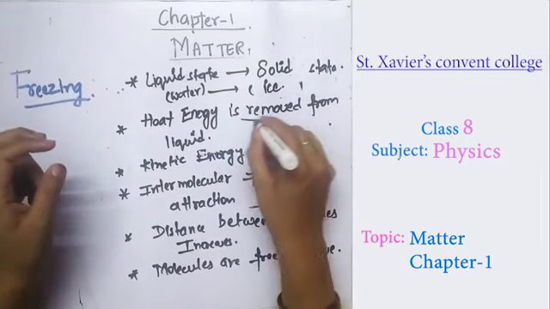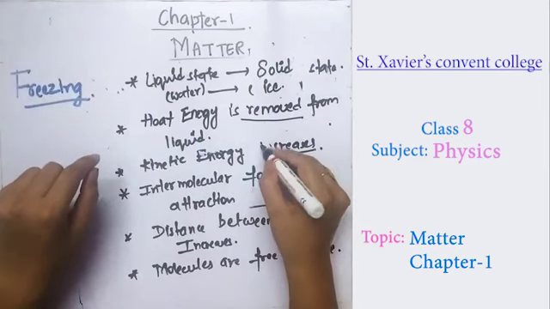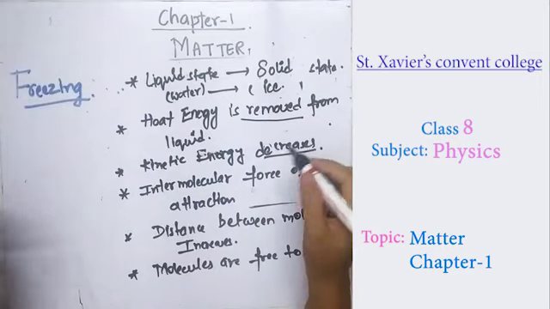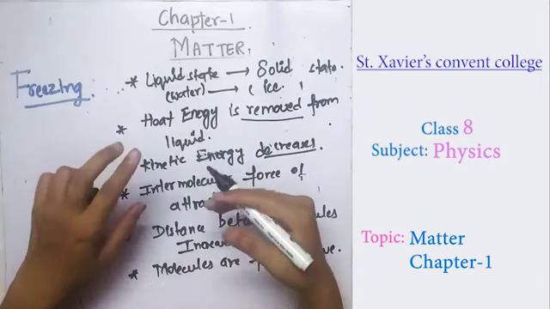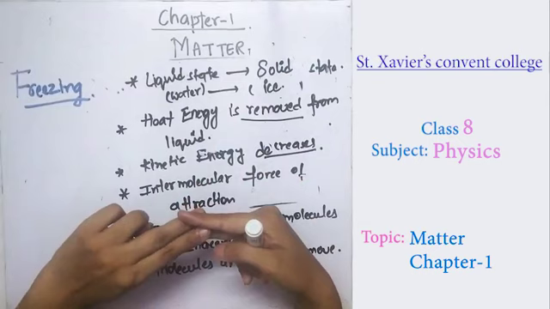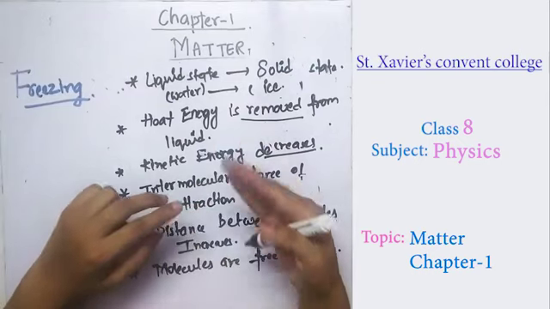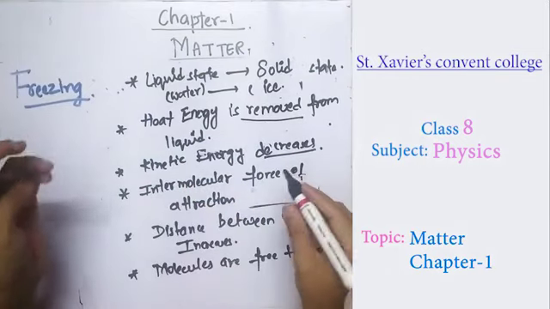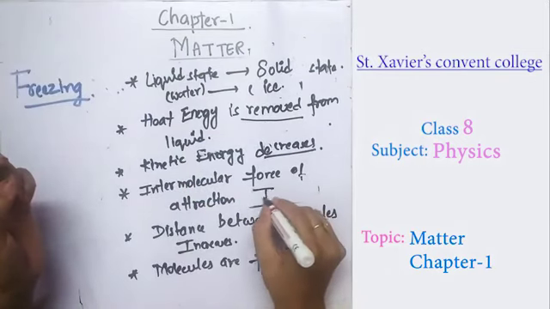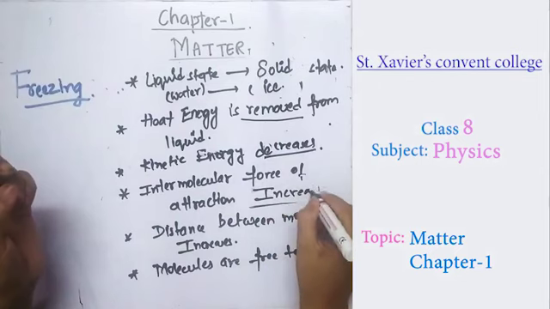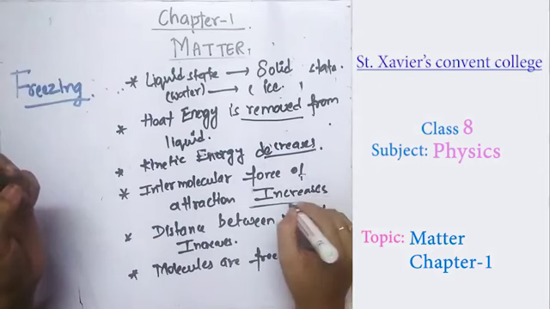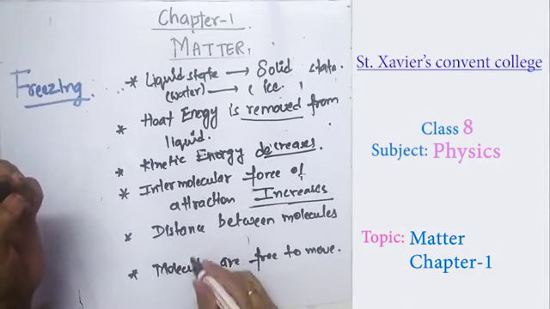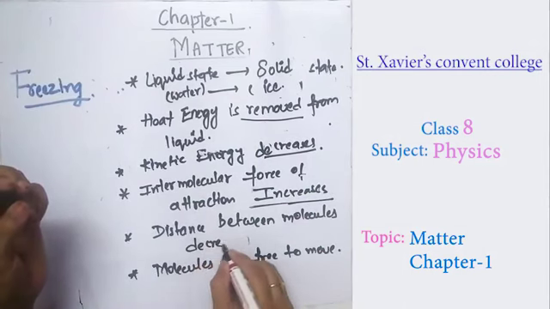As the kinetic energy decreases, the intermolecular force of attraction between the molecules increases, and the distance between the molecules decreases.